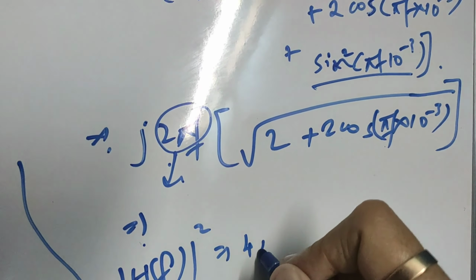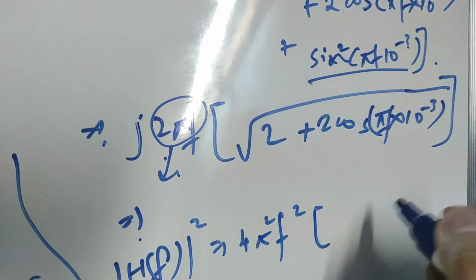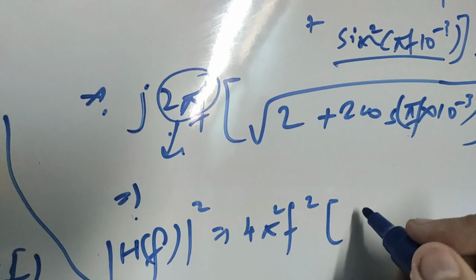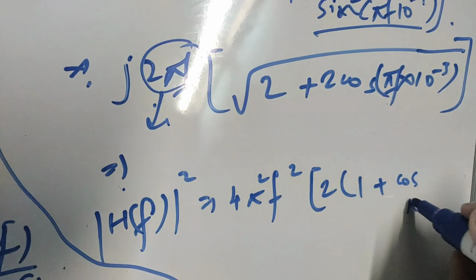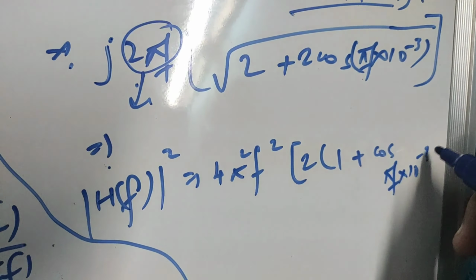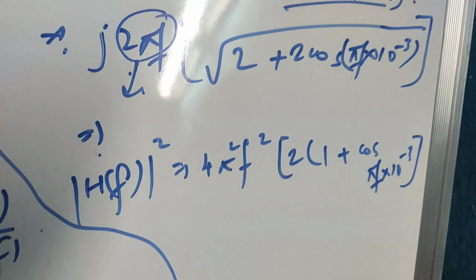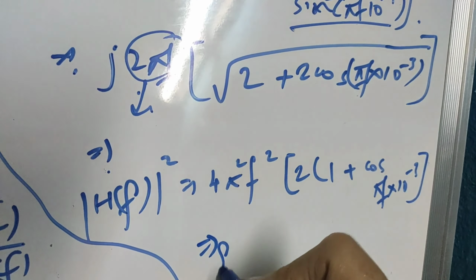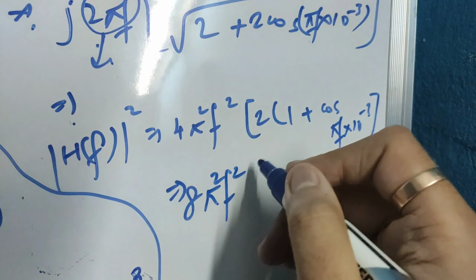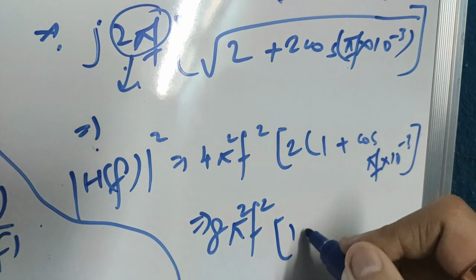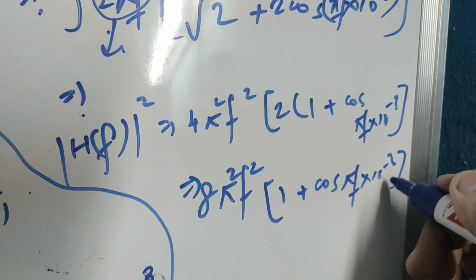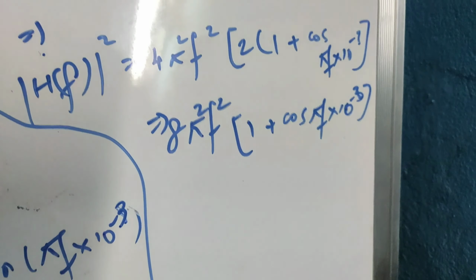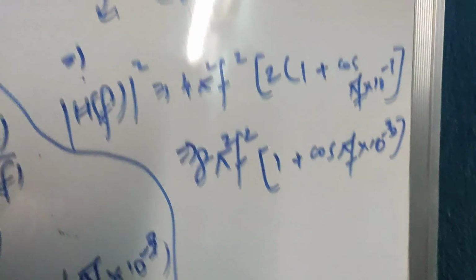So this will be 4 pi square f square, this root will be cancelled out, and 2, let us take common, 1 plus cos pi f into 10 to the power minus 3, okay? We'll get like this. So this will be 8 pi square f square into 1 plus cos pi f into 10 to the power minus 3. We'll get something like this, okay?